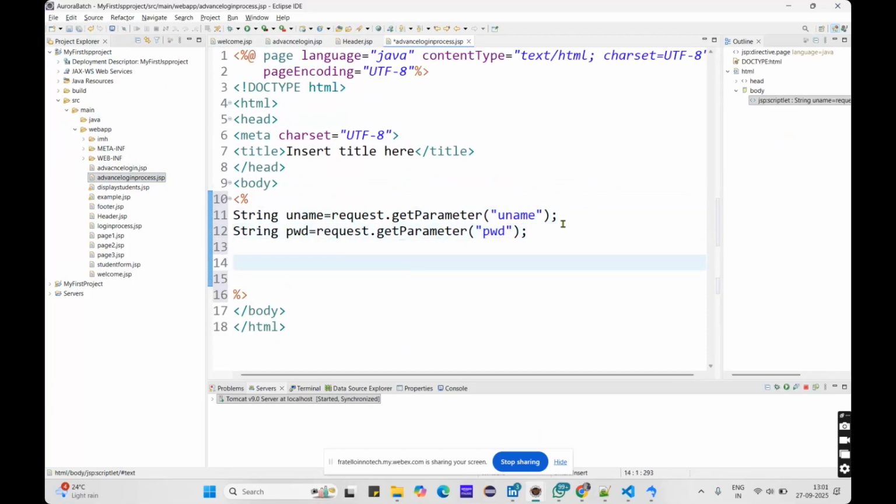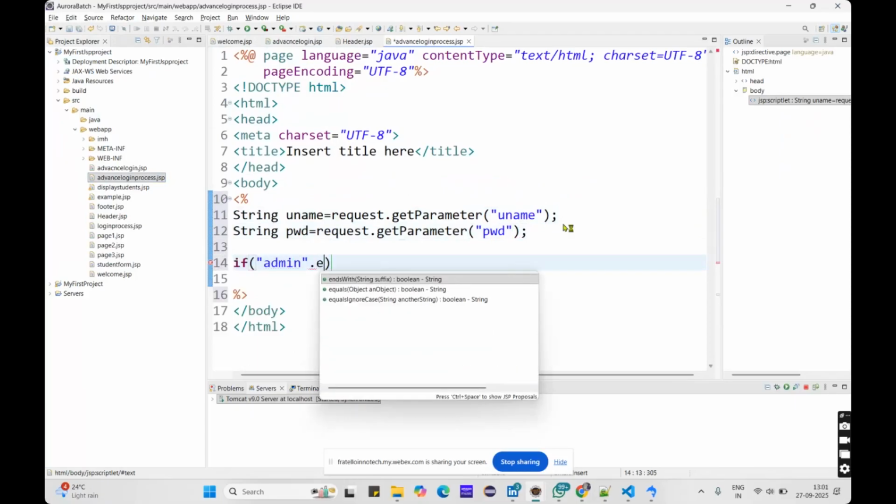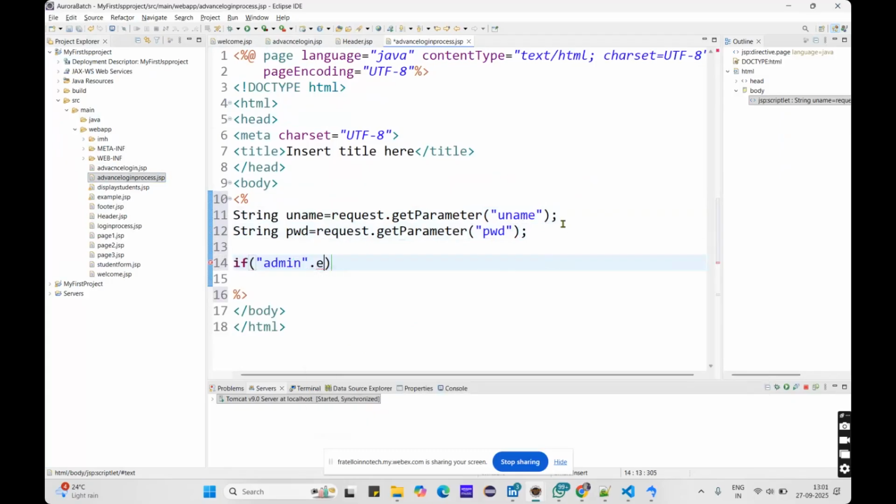Now for the default values, let me check it as if admin.equalsIgnoreCase. It will check a comparison between the two values. If admin is equal to the username he has entered, and the logical AND, which is used to combine the two conditions, and the password is equal to 123.